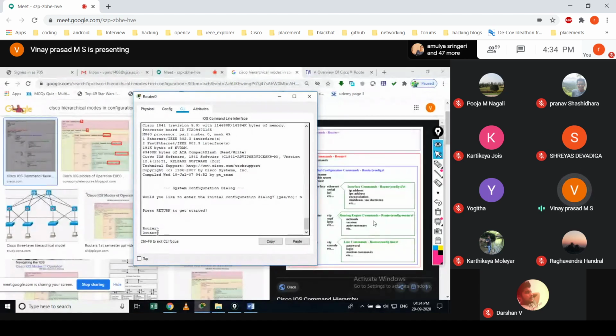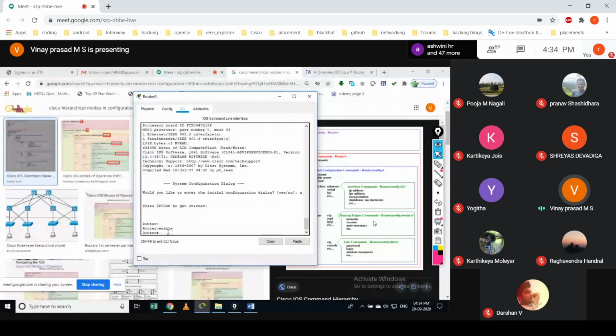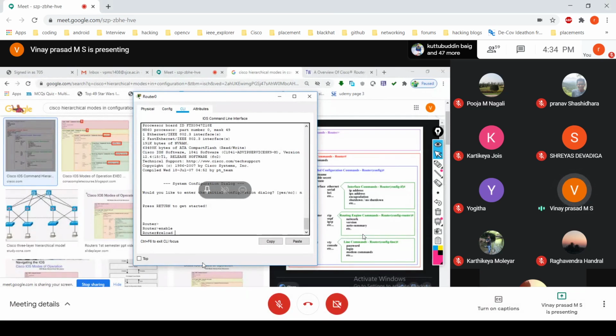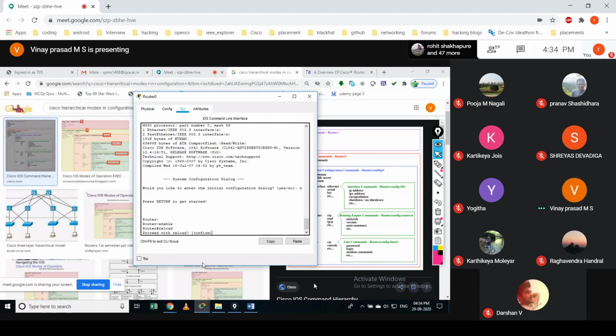Okay, in order to change my mode from user to privilege, we just give a command like enable. After giving this enable, you would see this symbol gets changed to hash. Means this represents you are in privilege mode. Okay, if I now give reload and enter, it will ask proceed with reload, yes, confirm. If I press enter, this device would reboot. Means I have the privilege to now reboot the device.